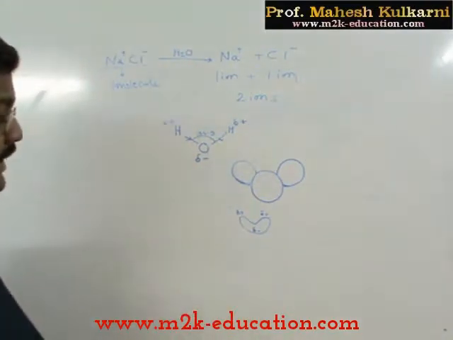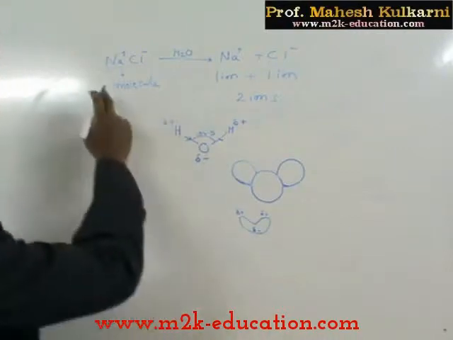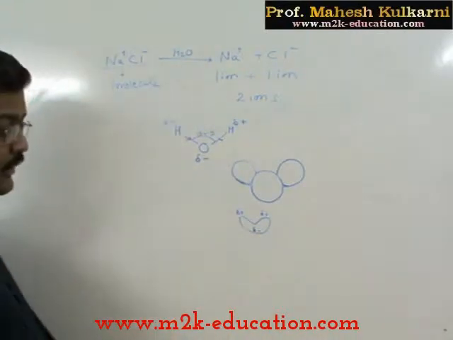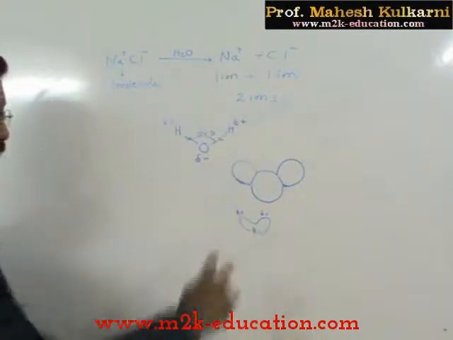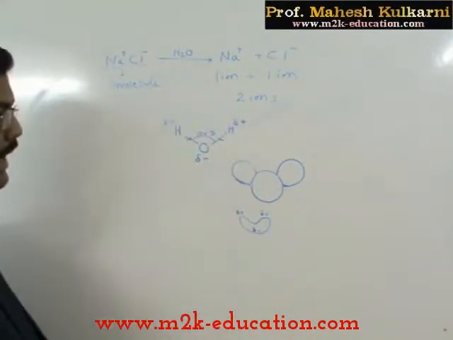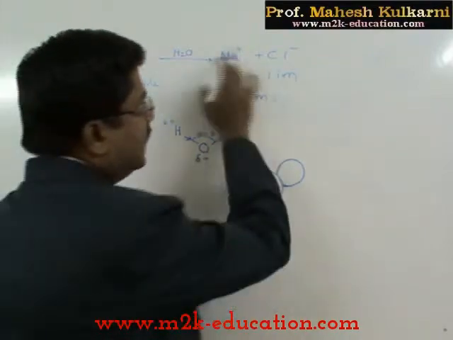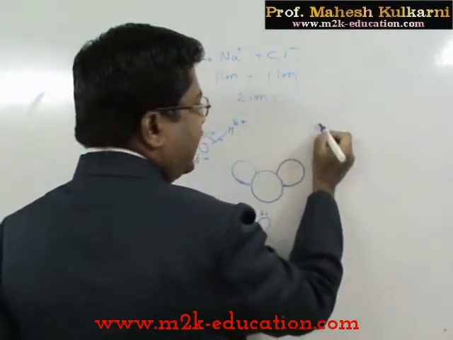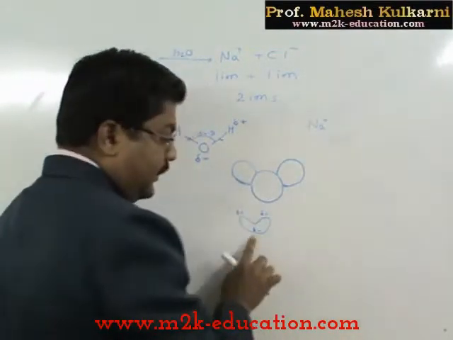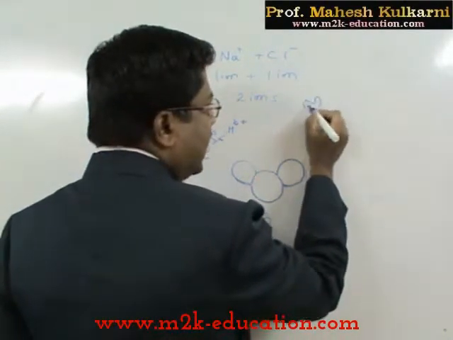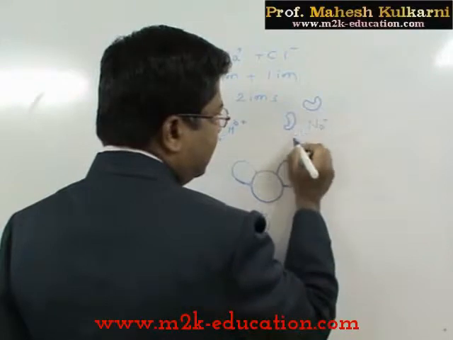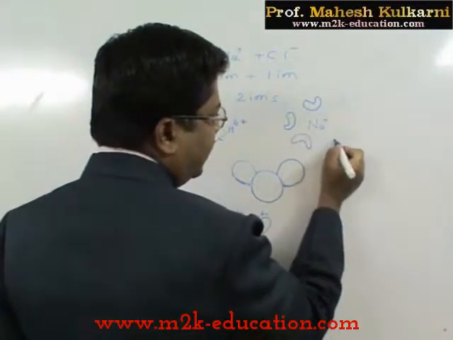Now exactly what happens when sodium chloride is dissolved in water? The ions are surrounded by water molecules, and partial dissociation takes place like this: for the sodium ion, being positive, and the negative portion, there is attraction. So water molecules arrange like this. My drawing is not perfect, but you can imagine.